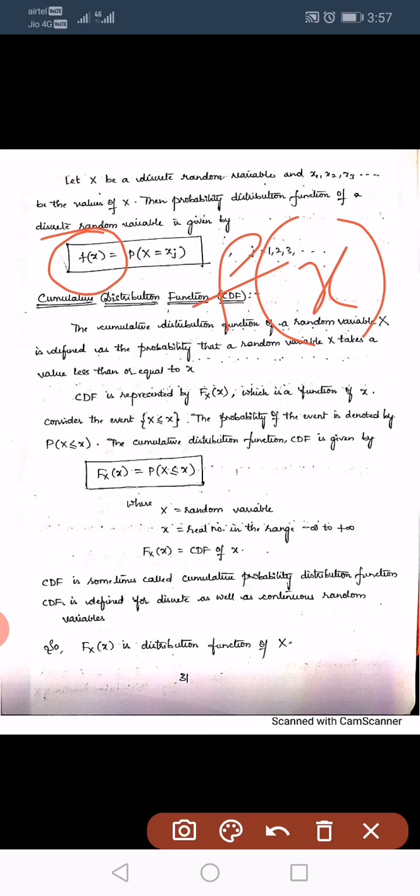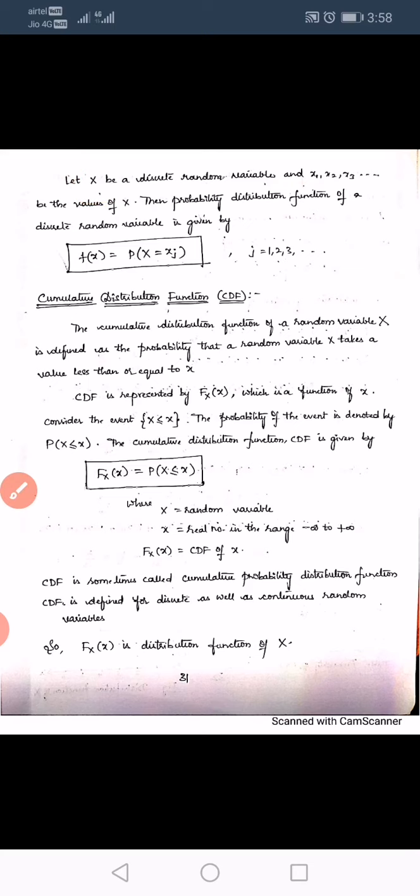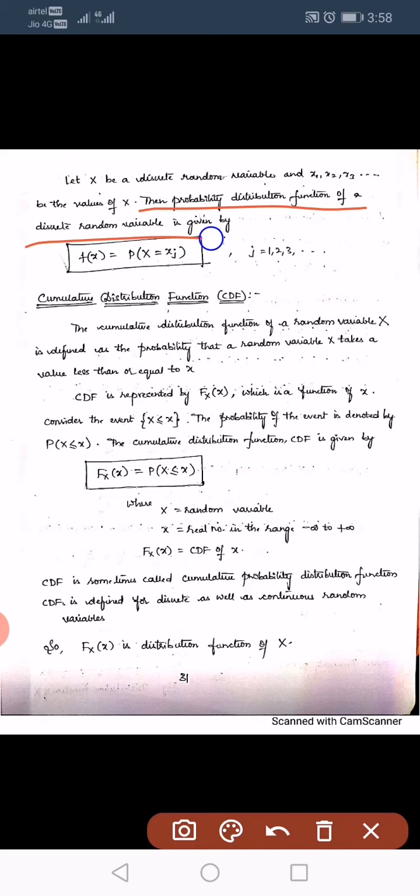So let us consider x is a random variable. We know that random variables are denoted by capital X and elements of the random variables are denoted by small letters x1, x2, x3 and so on. The probability distribution function of a discrete random variable is given by f of x equal to probability of capital X equal to small x suffix j. J means the number of values we can take from 1, 2, 3 and so on. This is the probability distribution function. All the values of the sample space are present in the random variable.